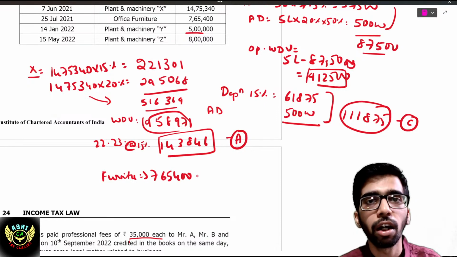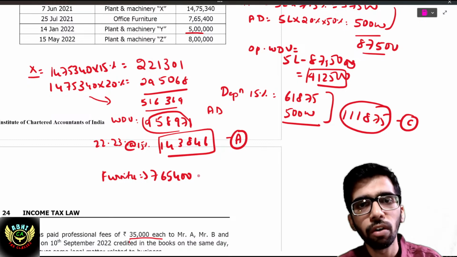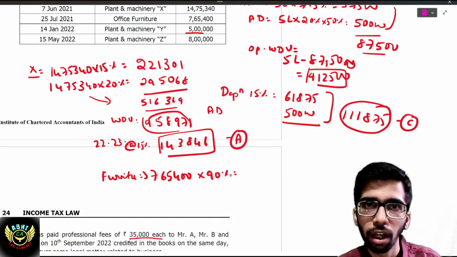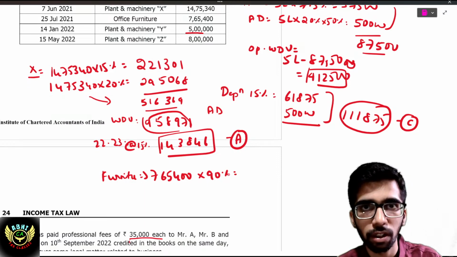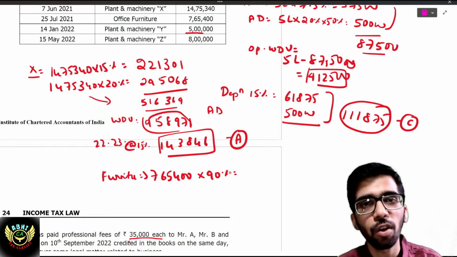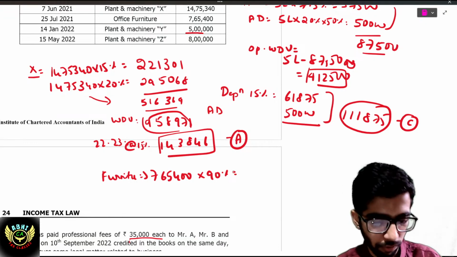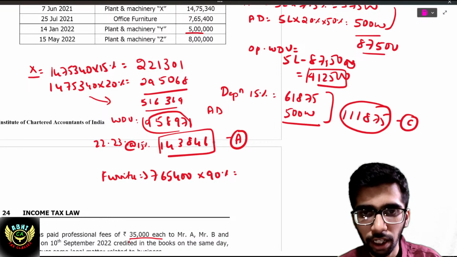765,400. Depreciation rate is 10%. So we will calculate WDV into 90%, because 100 minus 10% will be 90%, which comprises only the WDV as on 1st April 2022. Understood, right? 765,400 into 0.9, 688,860.